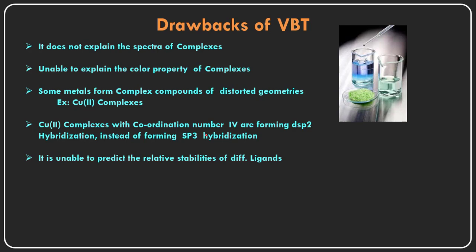By changing the central metal ion, the relative stabilities of the ligands will be different. And if we take the same metal and different ligands, the stability of the complexes also changes. Why the relative stabilities are varying, this theory could not explain.